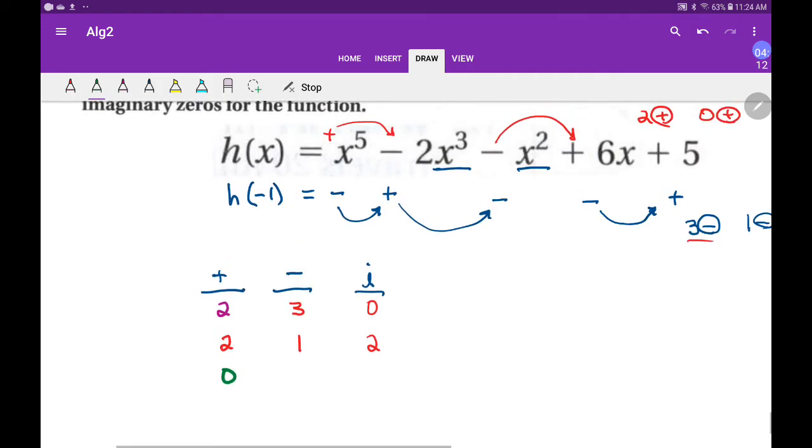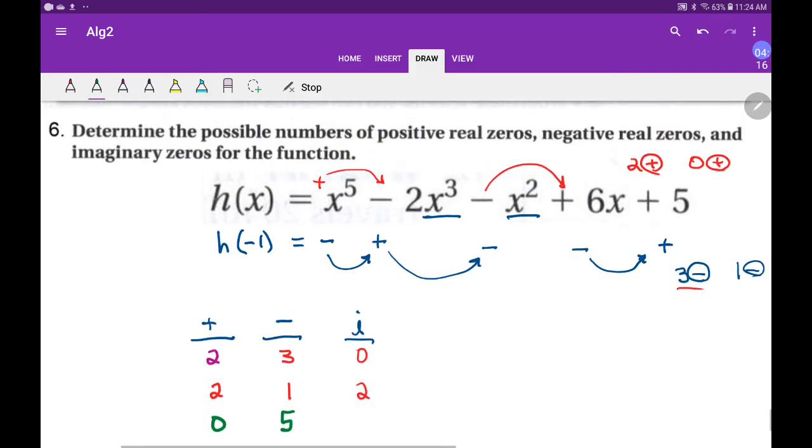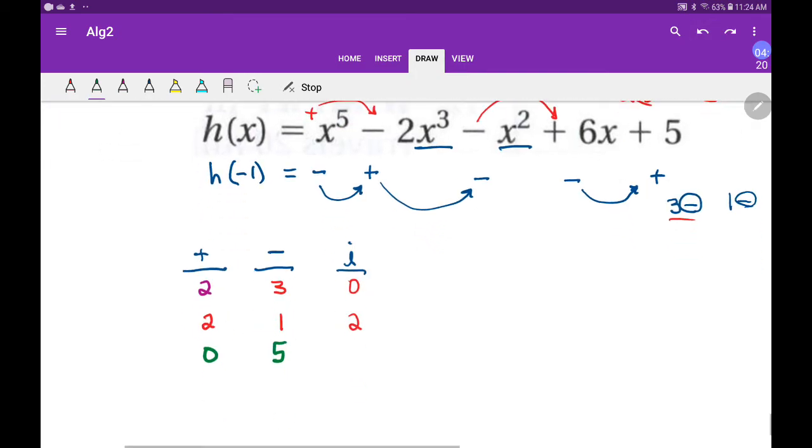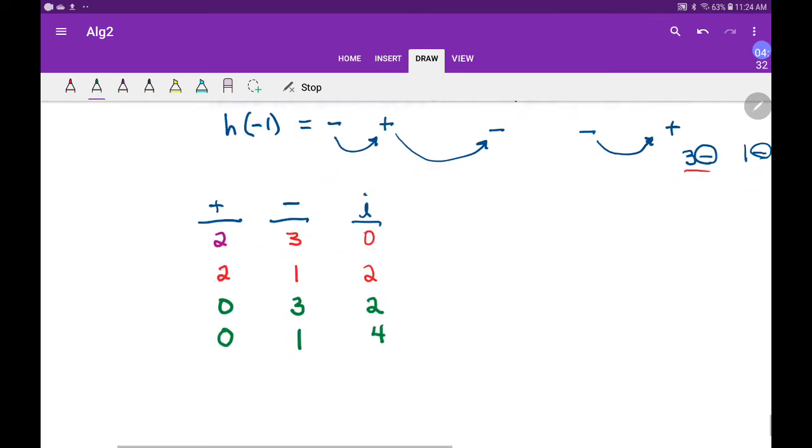There's only 3 changes. We might want to say, oh, there's 5. They could maybe have 5 negative, because look, there's 5. But no, there weren't 5 changes, so I can't write 5. So it kind of limits us to 3, and then that means there have to be 2 imaginary. And then the other possibility is that there'd be 1, and then there'd be 4 imaginary, okay?